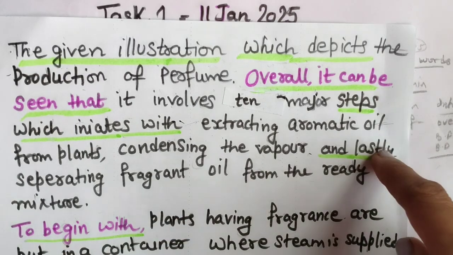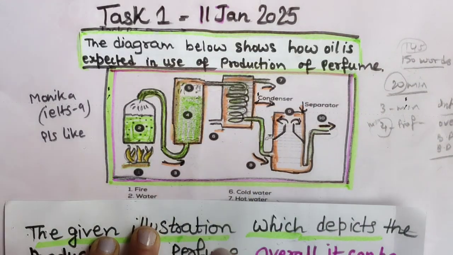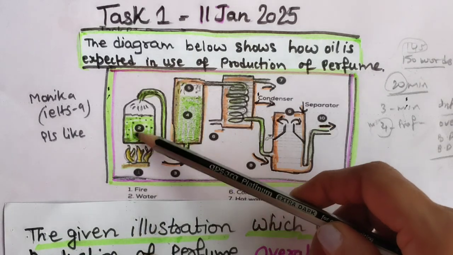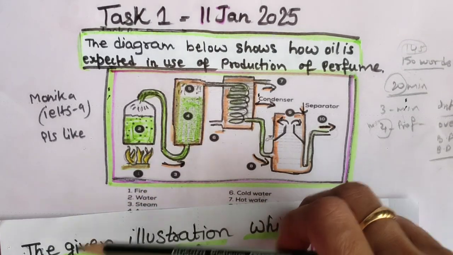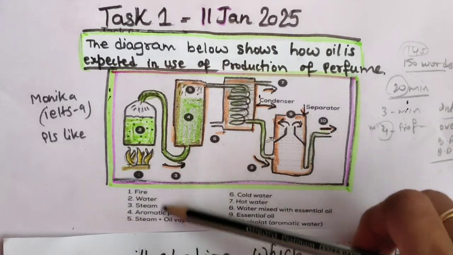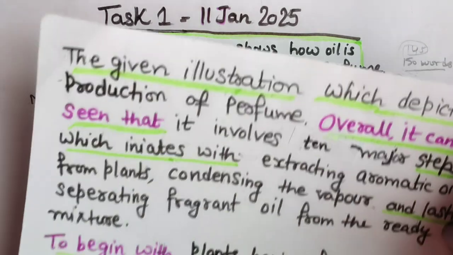Now coming to the body detail paragraph. How will we write the body detail paragraph? Of course we will start with the first process, that will be using water, steam, plants and all. Okay, let's start with the first paragraph. Just look at how I have started.